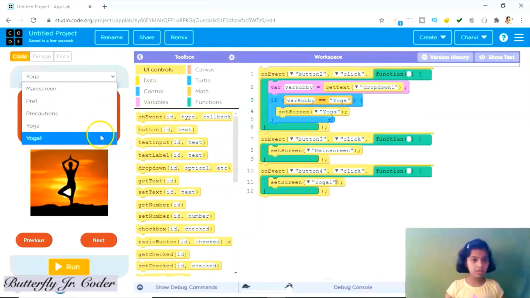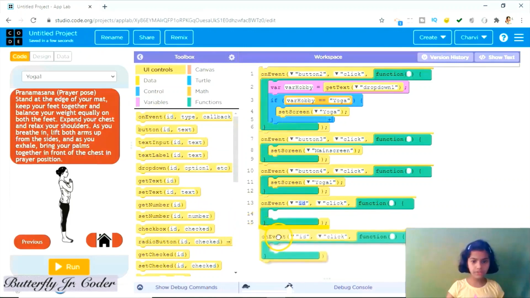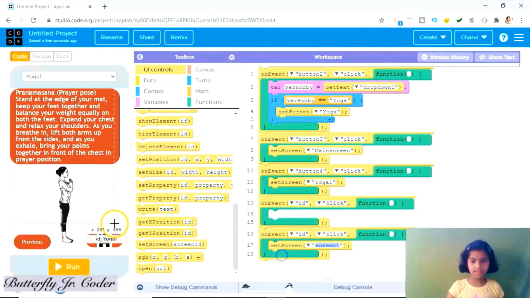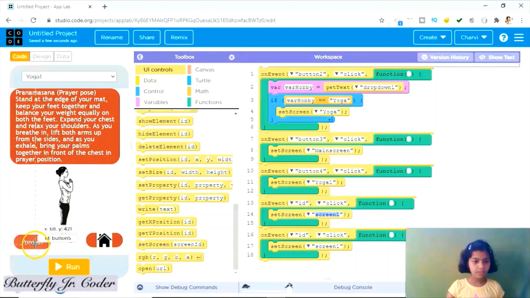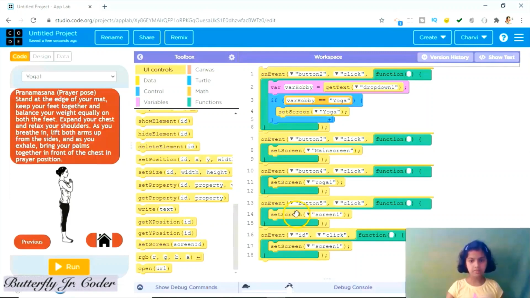Now yoga 1. So on event and set screen. When button 5 is clicked, and when button 6 is clicked. So when button 5 is clicked, set screen to yoga, and when button 6 is clicked, set screen to main screen.